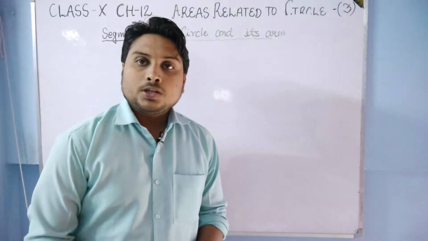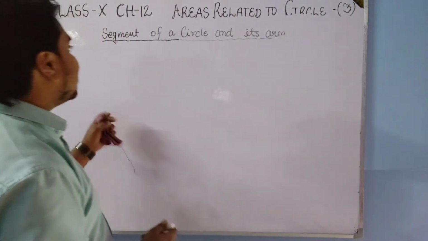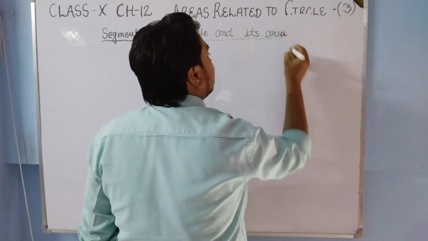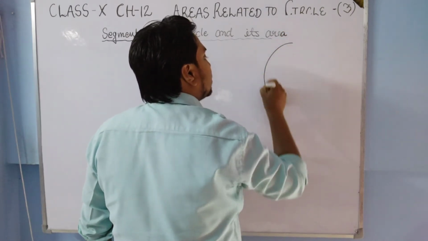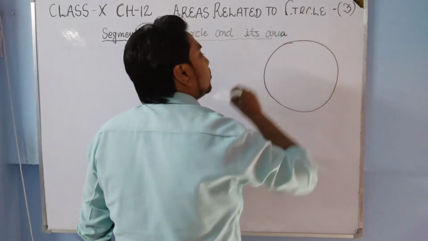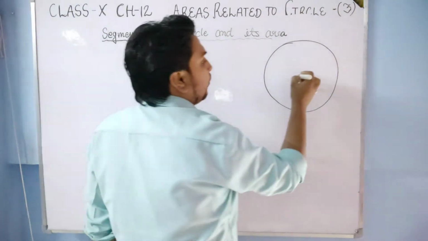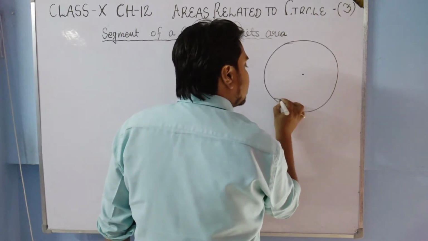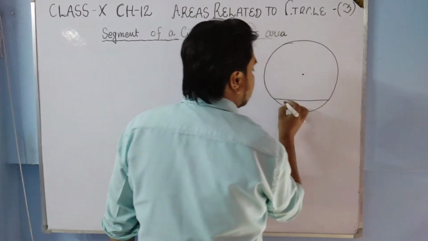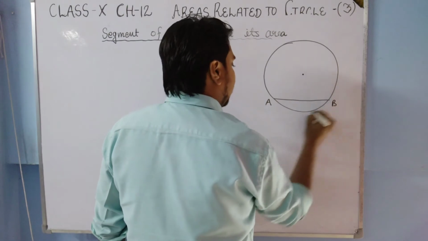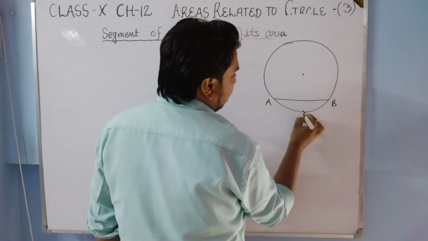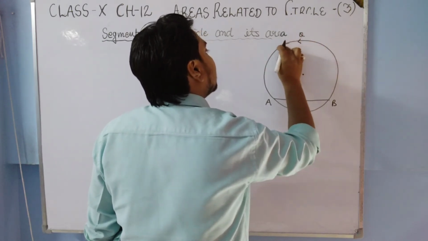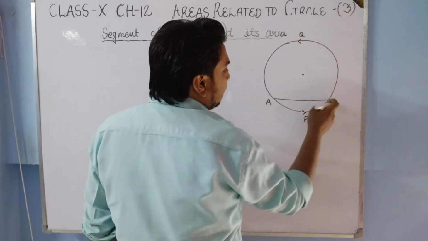Now students, coming to our next topic, segment of a circle. In the first part I told you what the segments of the circle are. Suppose this is a circle of center O, and suppose this is a chord AB, and here one point P, and here one point Q. So this will be the arc APB.